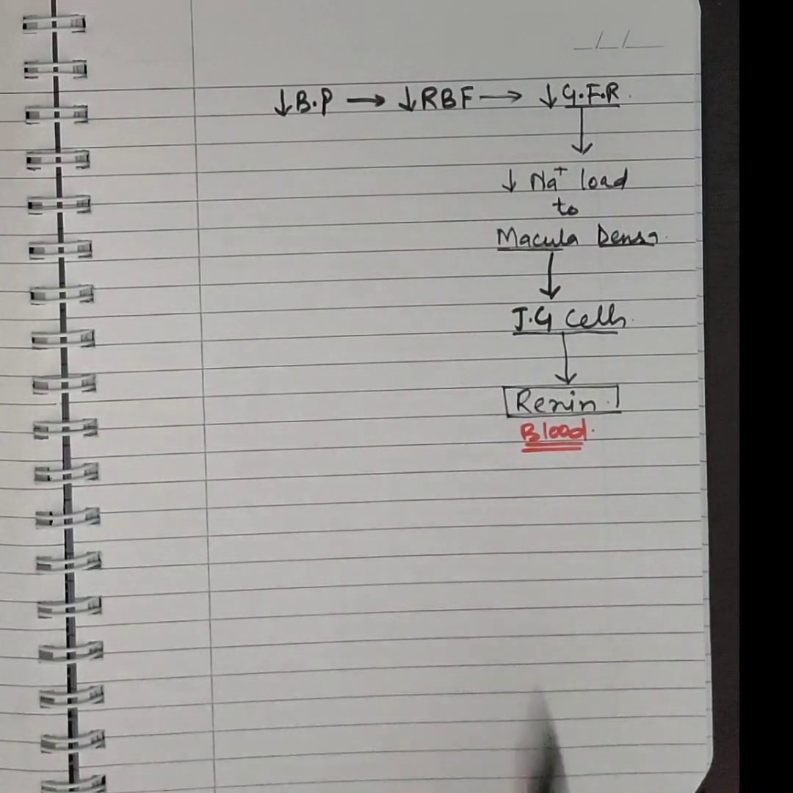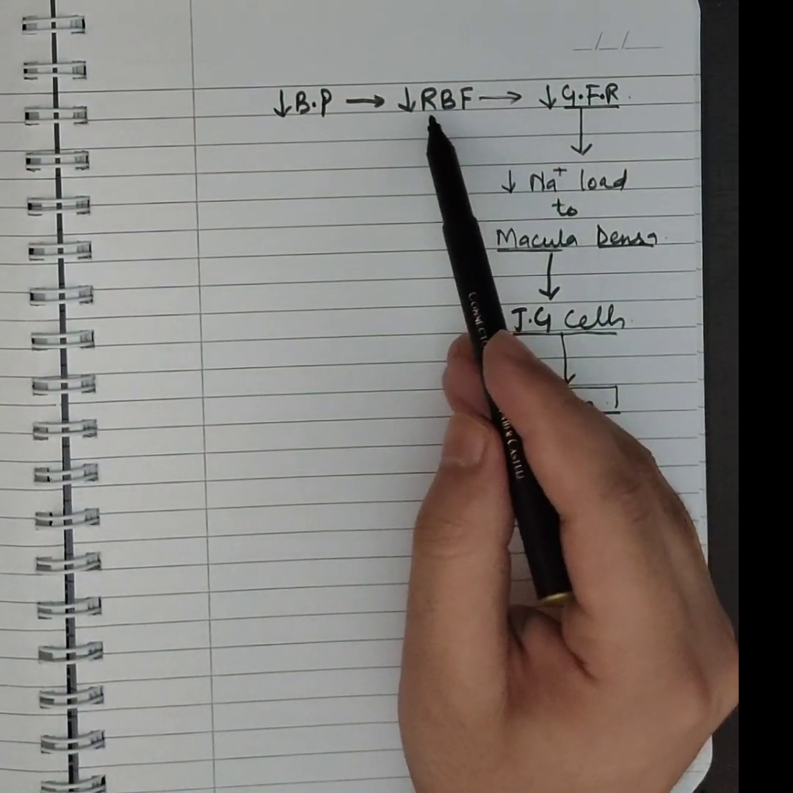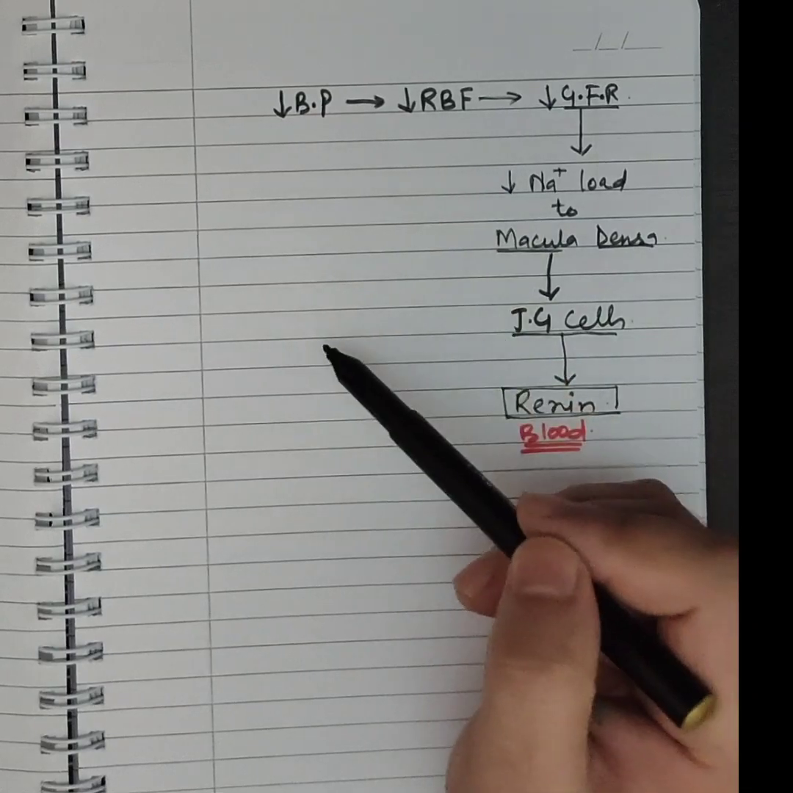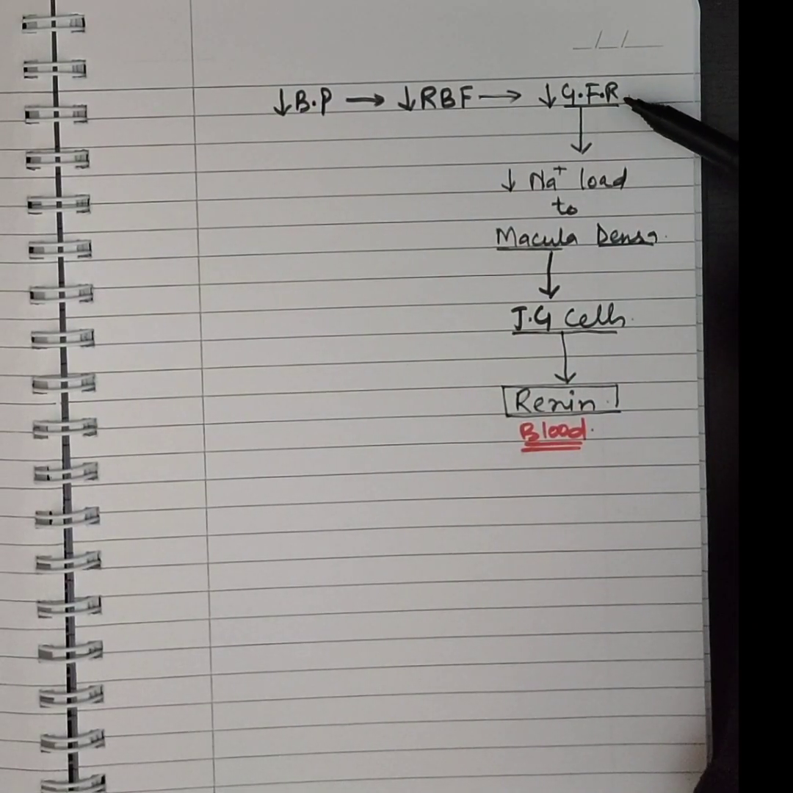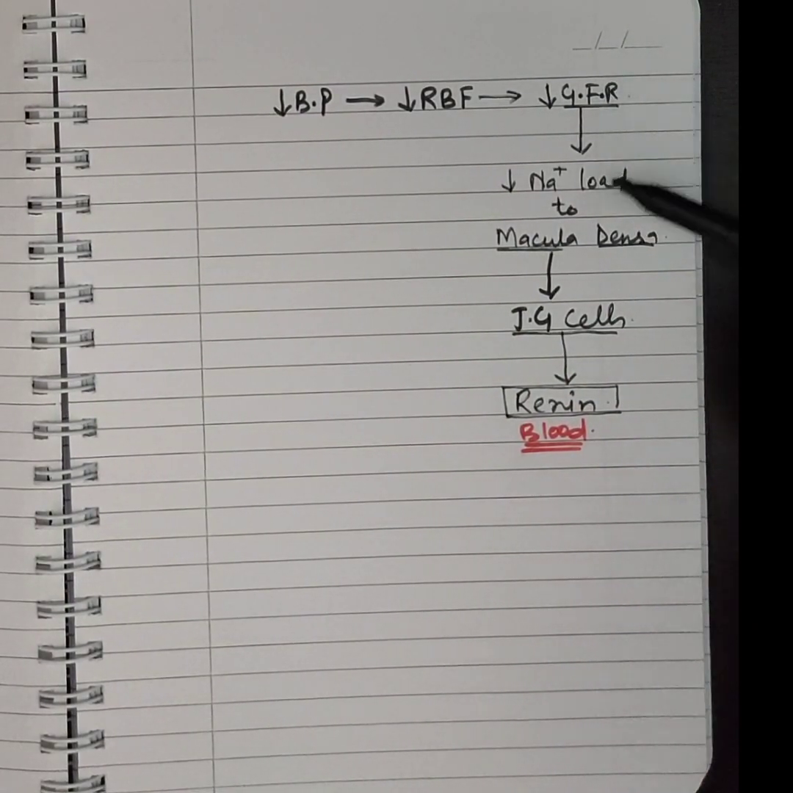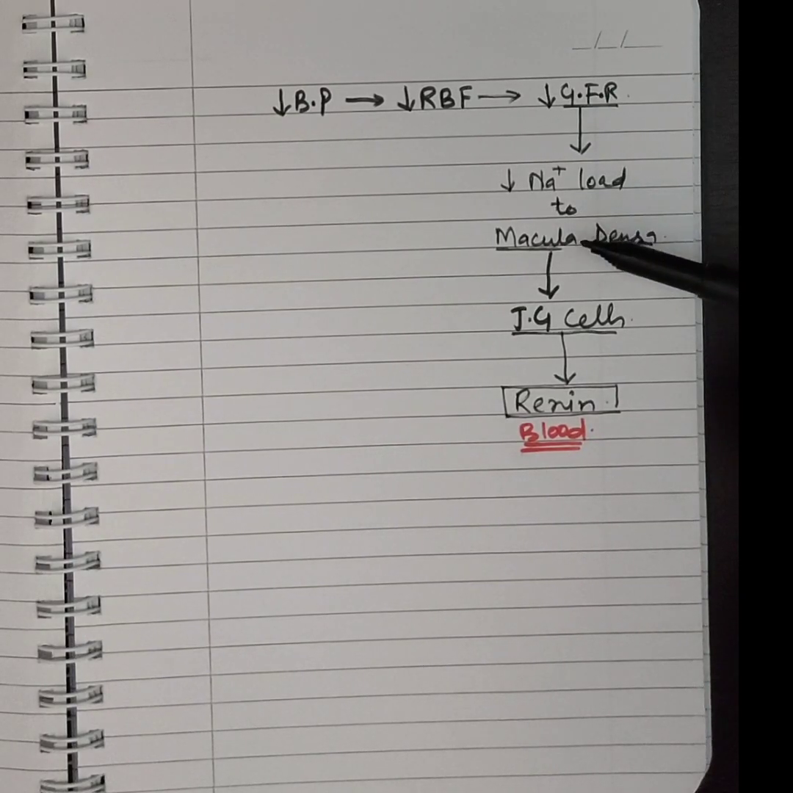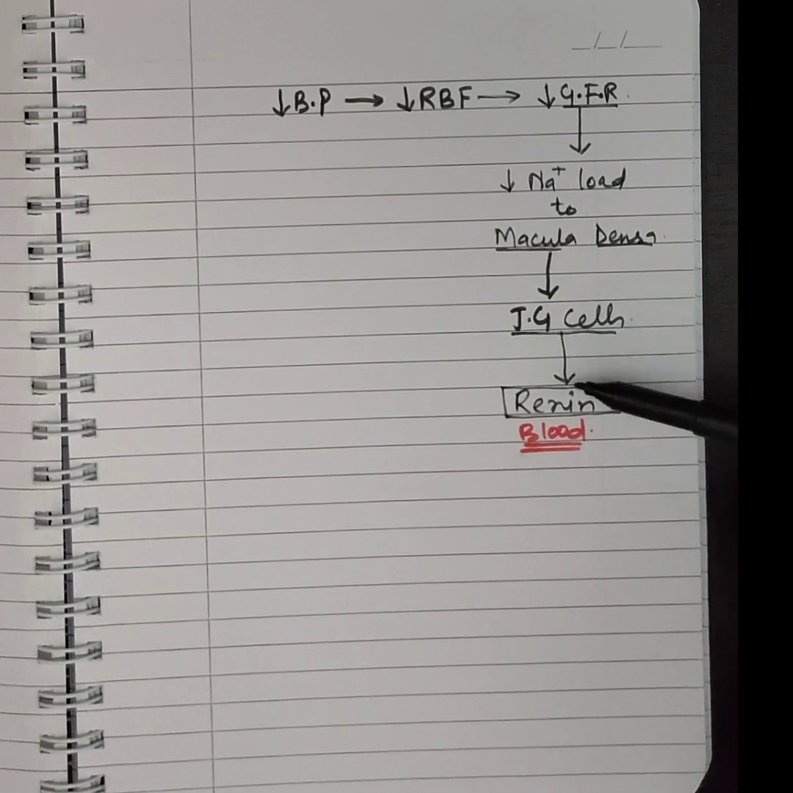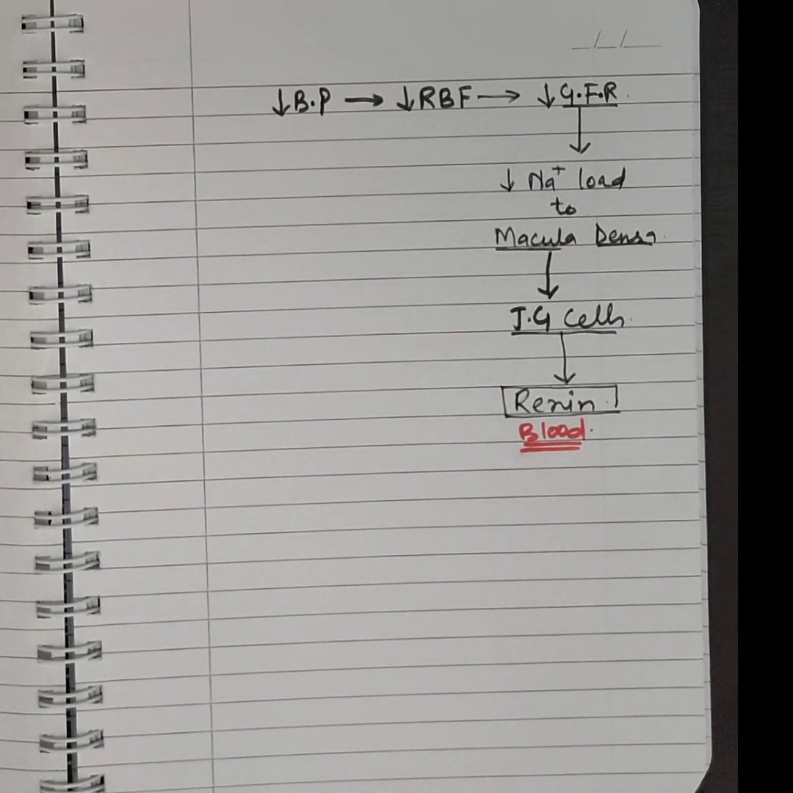Okay, there is decreased blood pressure, it will cause decreased renal blood flow. When renal blood flow decreases, it will cause decrease in the GFR because filtration is happening less, and when less filtration is happening, there is a decreased sodium load to the macula densa because the maximum portion is reabsorbed, and macula densa gives signal to the JG cells, and JG cells release renin.